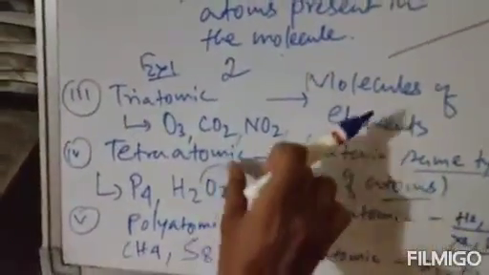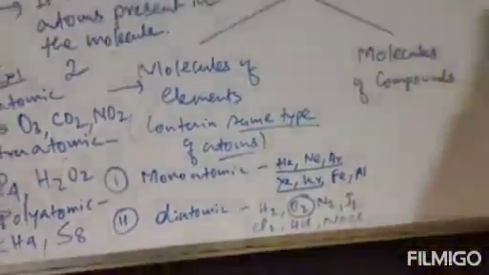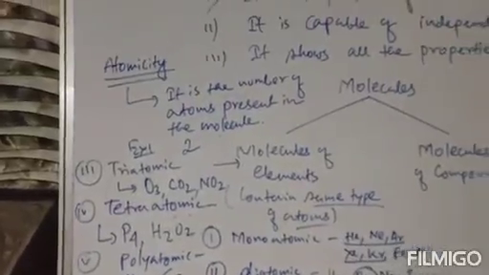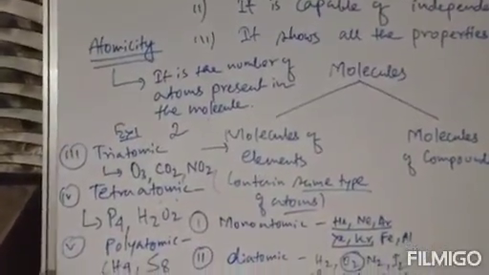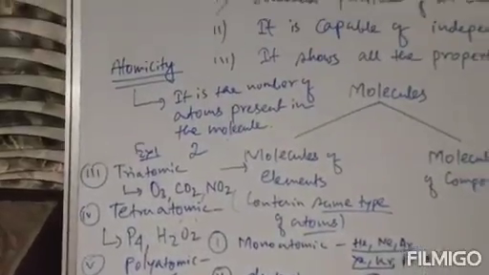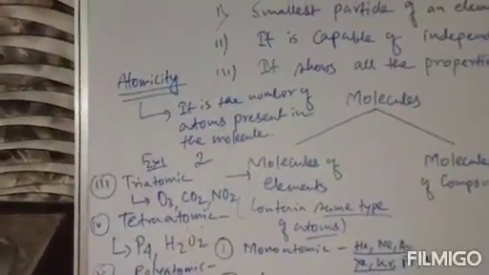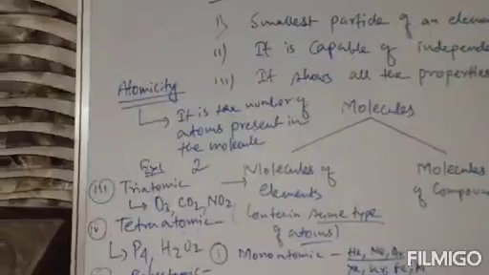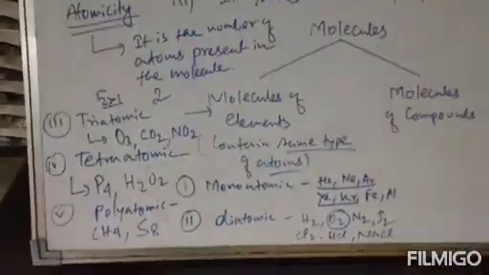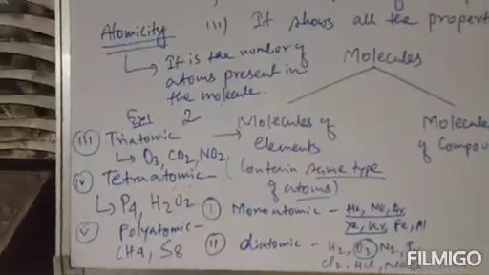Why? Because see, in oxygen 2 atoms are present. So atomicity is 2, because the definition of atomicity says it is the number of atoms present in the molecule. So what will you do? Just count the number of atoms, and that will be your atomicity. So in oxygen, 2 oxygen atoms are present, so atomicity of oxygen will be 2.